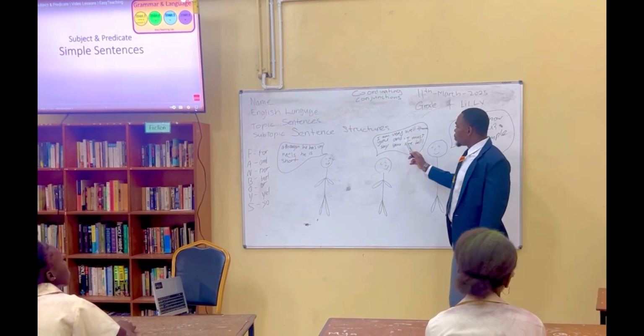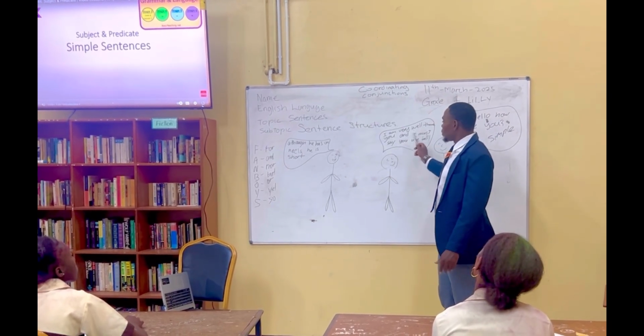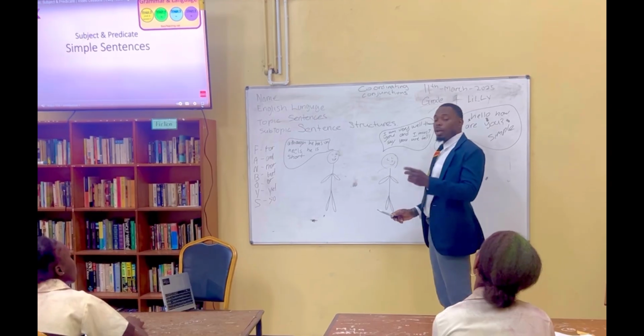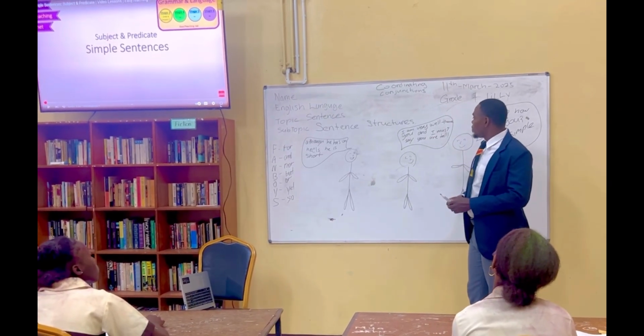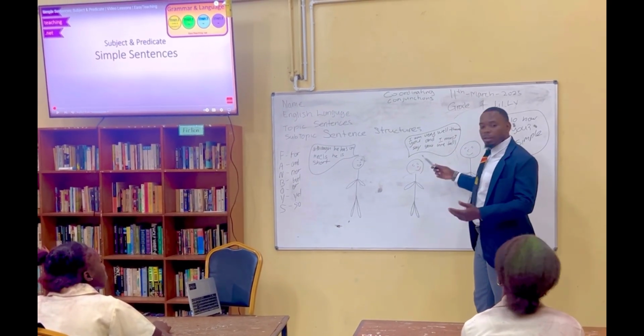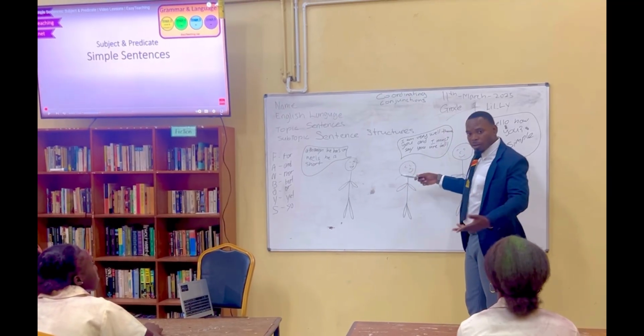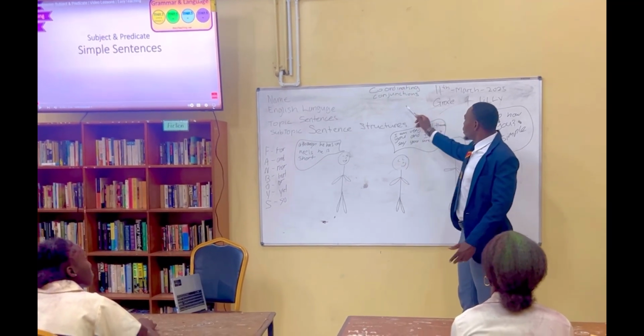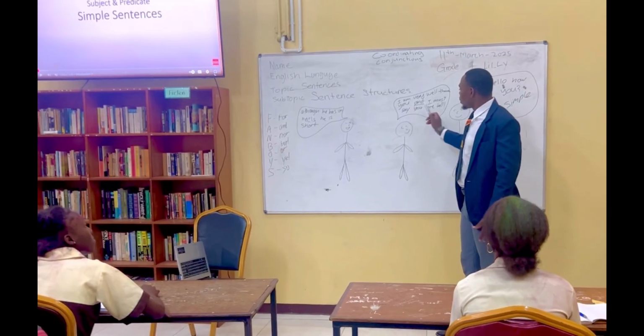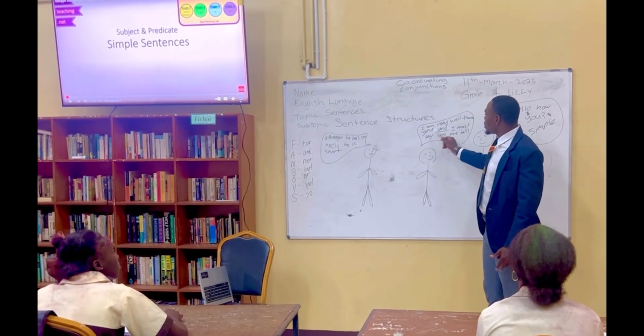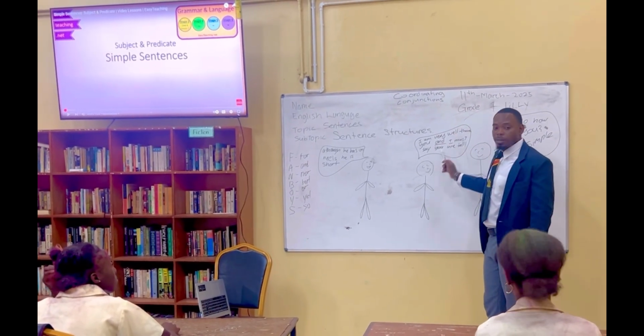So how many sentences are here? Two sentences joined as one. And what joins them? And, which is a conjunction. So and joins this sentence to this next sentence here.